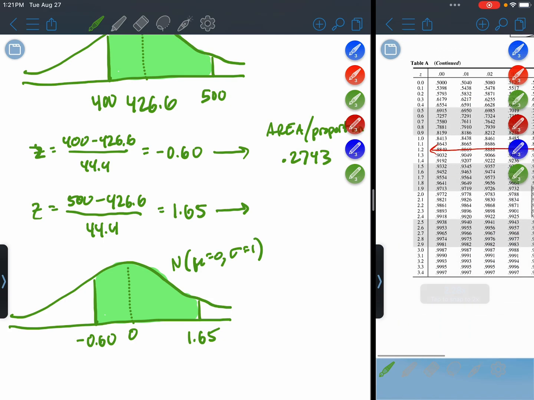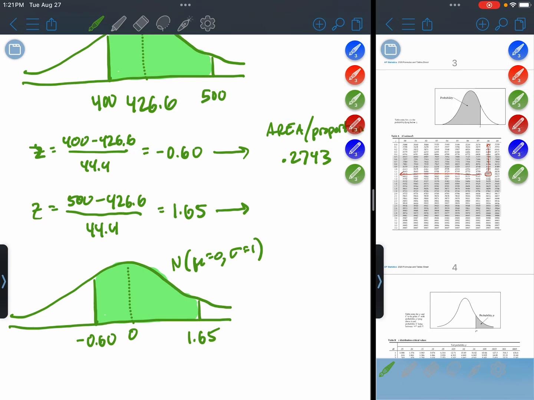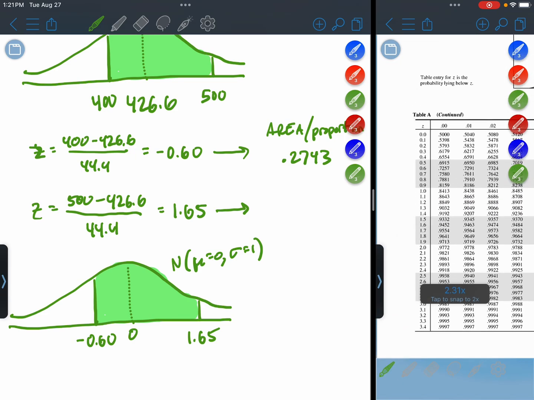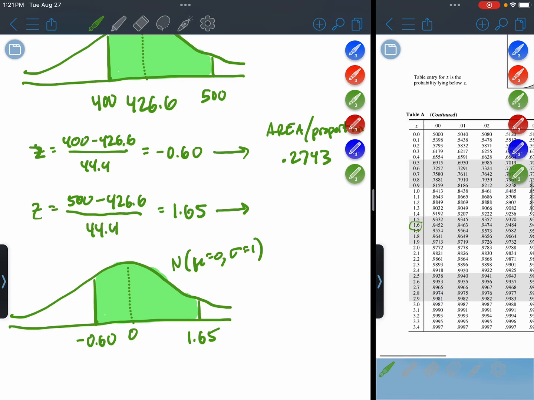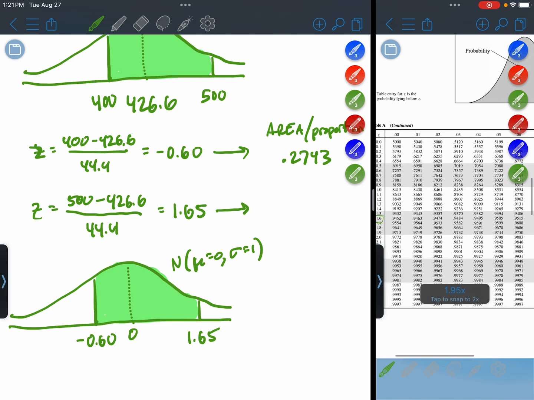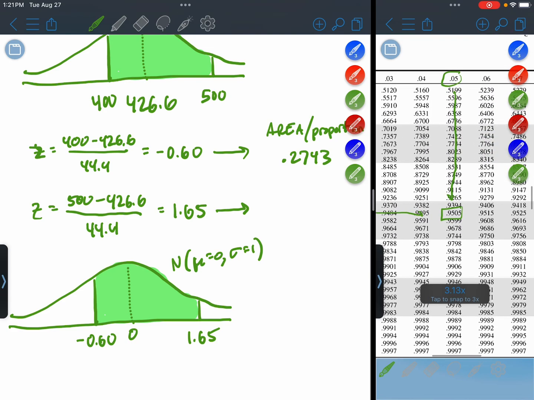The other z-score, 1.65. Okay, so I'm getting 95.05.